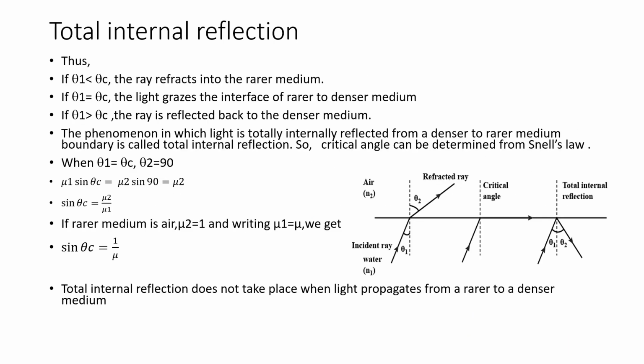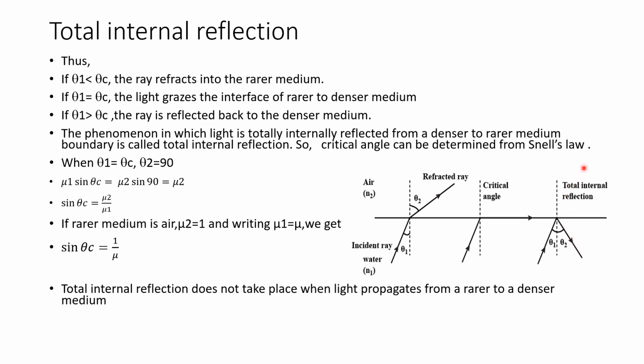Thus, when the angle of incidence is less than the critical angle, then the light is refracted into the rarer medium. If the angle of incidence is equal to the critical angle, as shown here, then the light will graze along the boundary of the two media. If the angle of incidence is greater than the critical angle, then the light will be totally internally reflected into the denser medium.